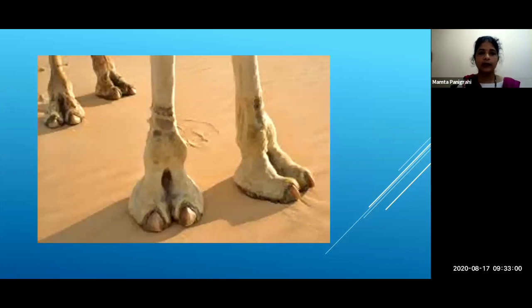That is why the camel's feet do not penetrate into the sand, and it is easy for the camel to walk in the desert region.